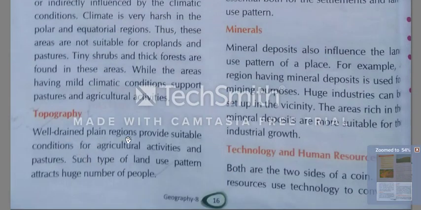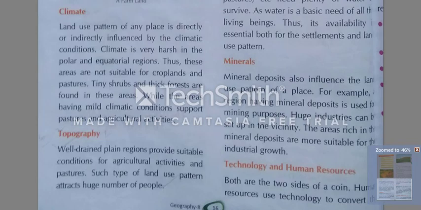Well-drained plains region provides suitable condition for agriculture activities and pastures. Okay class, so let's see.